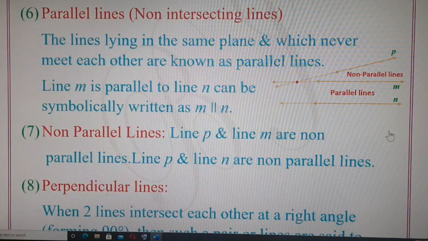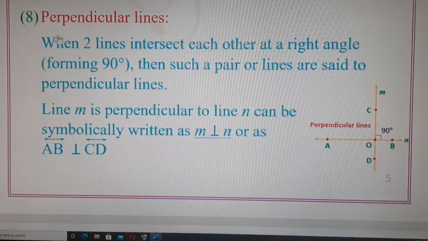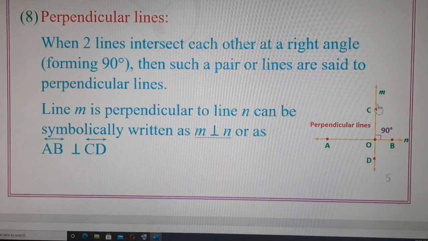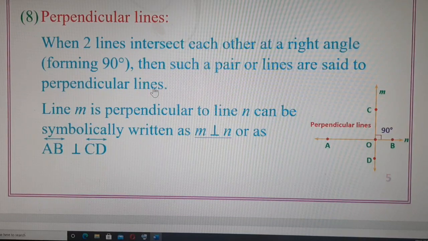Let's go to the eighth type of line, that is perpendicular lines. Perpendicular lines are actually intersecting lines. Perpendicular lines intersect each other, but the major thing we have to understand is that they intersect at a 90-degree angle. When two lines intersect each other at a right angle, forming 90 degrees, then such a pair of lines is said to be perpendicular lines. If there is a 90-degree angle between both lines, then we can say these two lines are perpendicular lines.